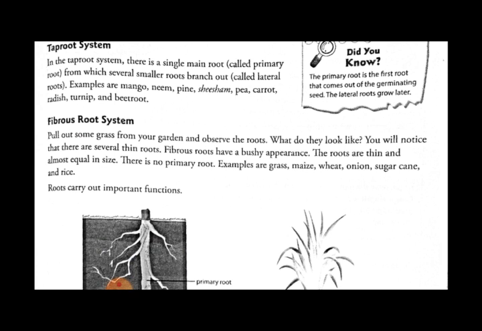One of the points we have to see here: the primary root is the first root that comes out of the germinating seed. You must know this fact, my dear students. The primary root comes out first, whereas the lateral roots come at a later period. The next type of root is the fibrous root.